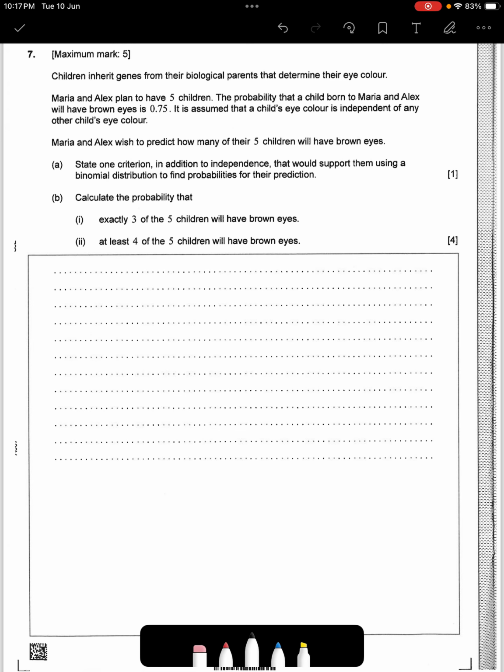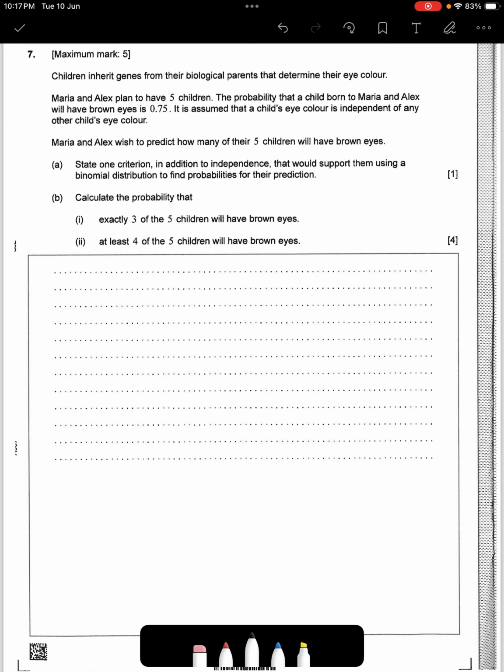Some of you might say that we know that in a binomial distribution you need to have a number of fixed trials, which would be in this case the 5 children. We also have to consider the probability for every child needs to be 0.75. So again, there are lots of choices for you to write in terms of the binomial distribution condition.